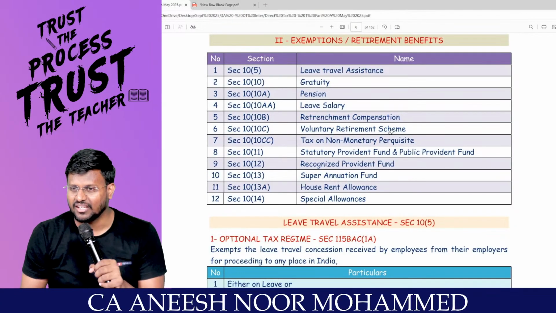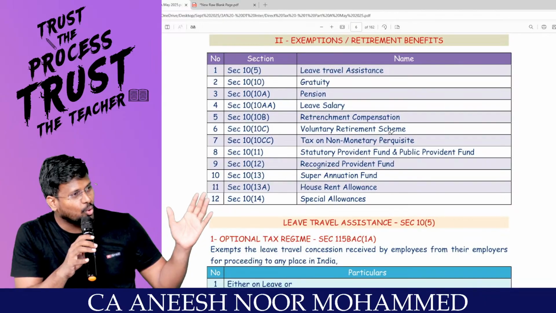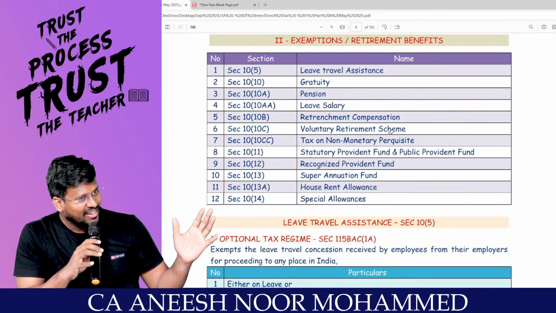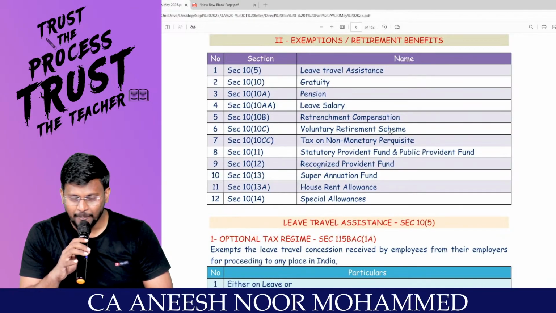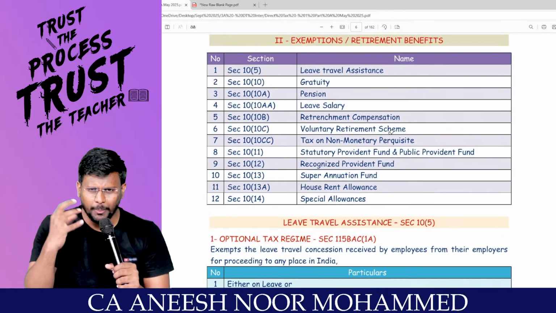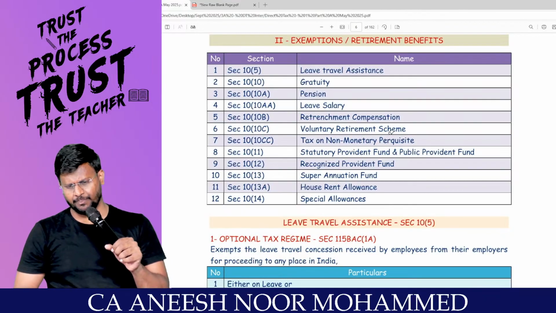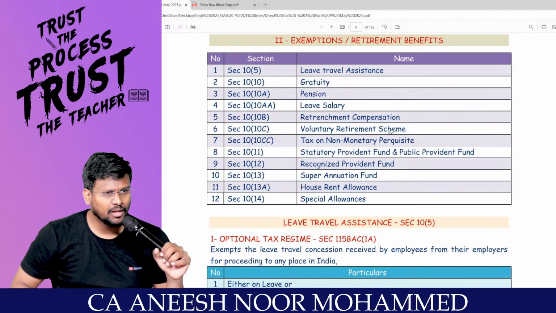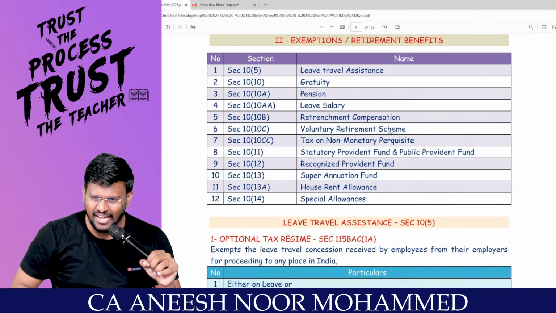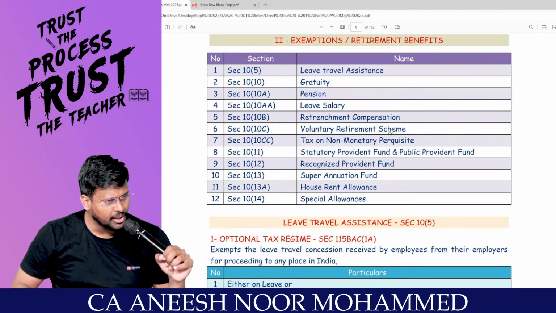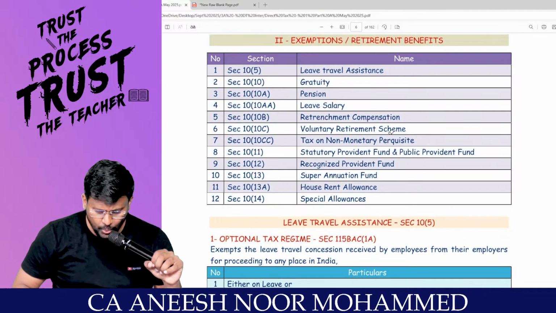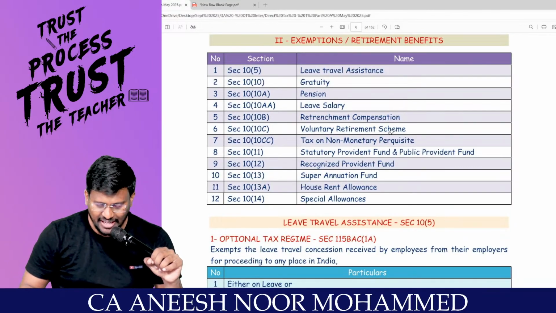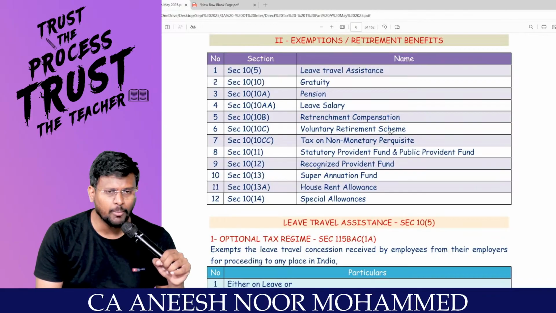Are you understanding? So you are going for a tour, go and enjoy it. Leave travel concession or leave travel assistance. Section 10(5), sir, gratuity. You worked a lot under me, I am going to pay you a lump sum amount, that is called gratuity. What is section 10(10A)? Pension. What is section 10(10AA)? Leave salary. What is section 10(10B)? Retrenchment compensation. What is section 10(10C)? VRS. What is section 10(10CC)? Tax on non-monetary perquisite.